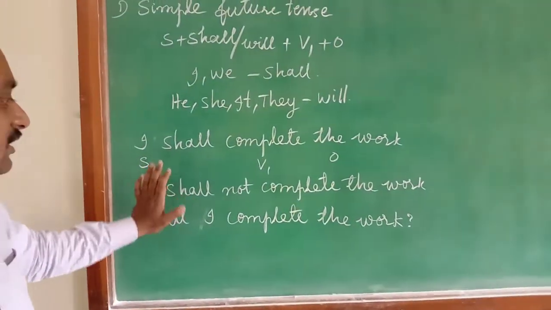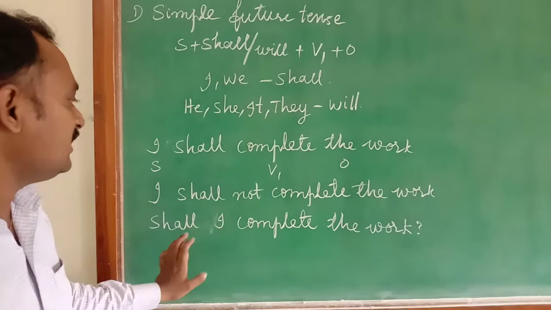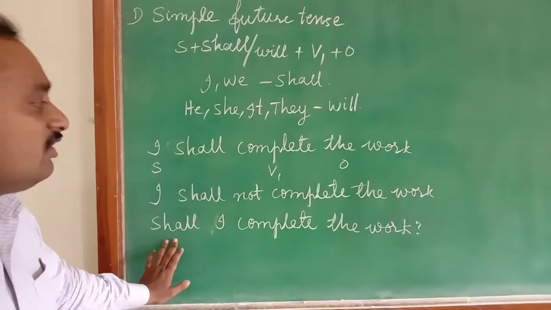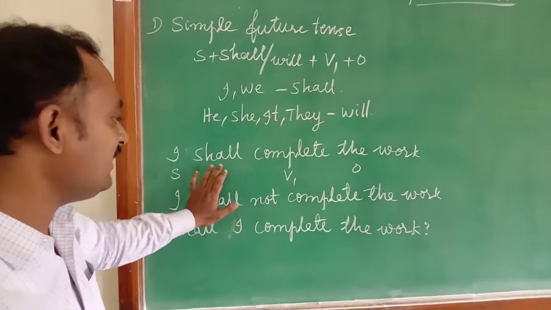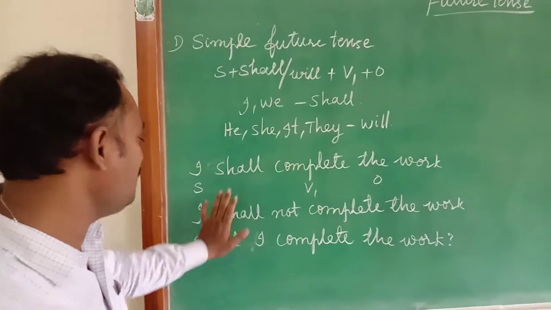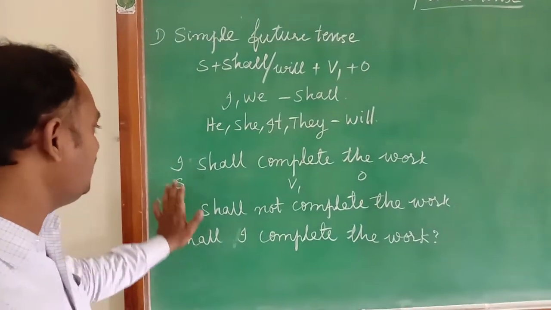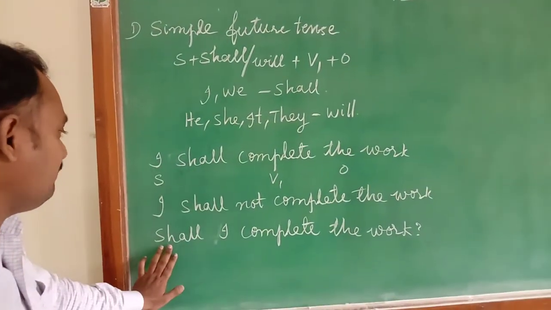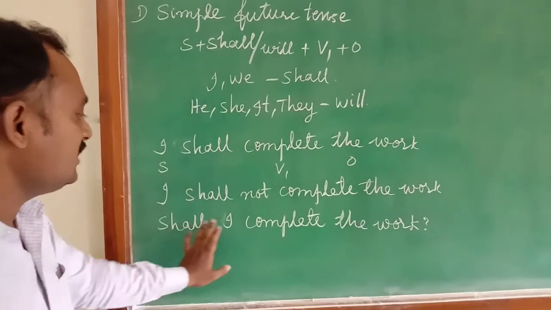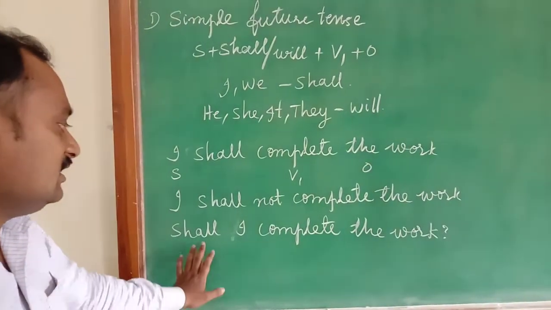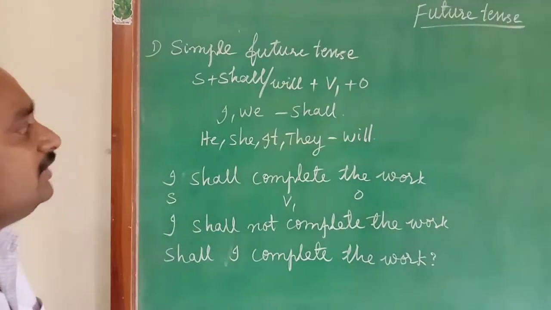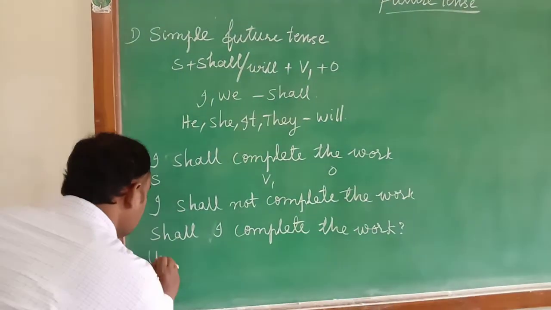To this, interrogative form is: Shall I complete the work? In our previous class, I already told you how to change the affirmative form into interrogative form. First, you have to write the be form. Next, the subject will go. Shall is the be form, the subject I will go next. Shall I complete the work? This is the interrogative form of the simple future tense. Now, we will observe its uses.